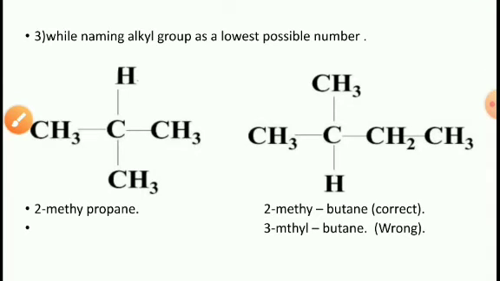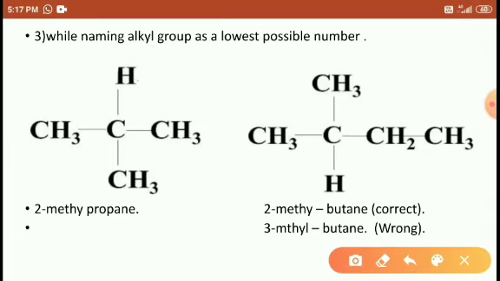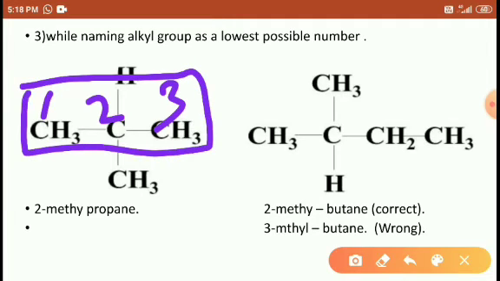While naming the alkyl group, give it the lowest possible number. Look at here students, one example, 1, 2, 3, right? So while naming, how do we have to name? If you number like this, this is the longest chain, and the second position contains the CH3, that's why we call it the second position.